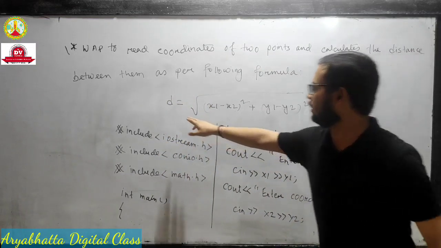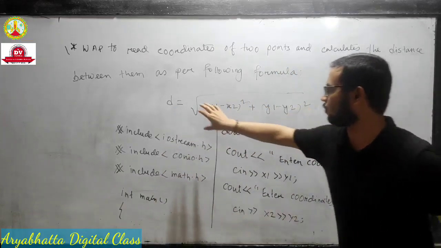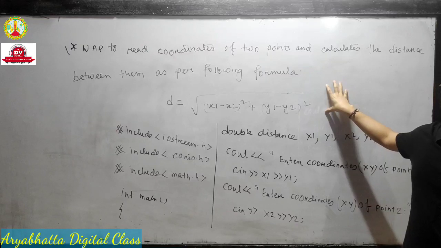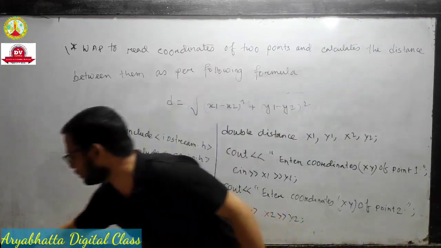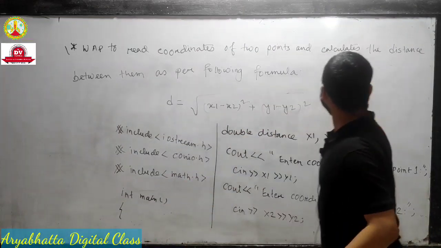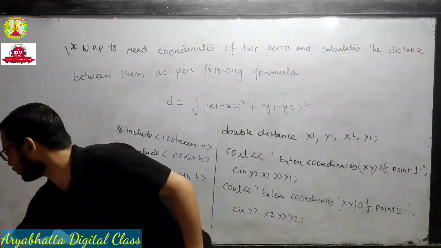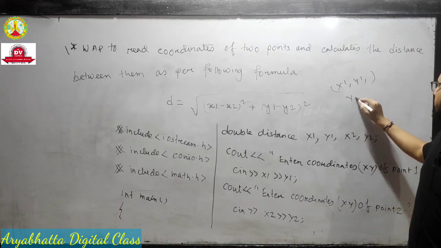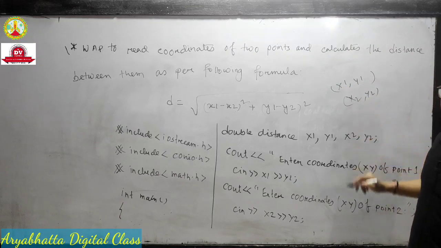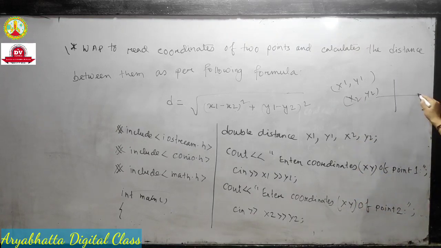D is for distance. This is the square root. This is the formula you already learned in mathematics. Two coordinates means one coordinate is x1, y1, and the second coordinate is x2, y2. You know the x-axis and y-axis, and suppose this is one coordinate x1, y1, and this is another coordinate x2, y2. We have to find the distance between them.